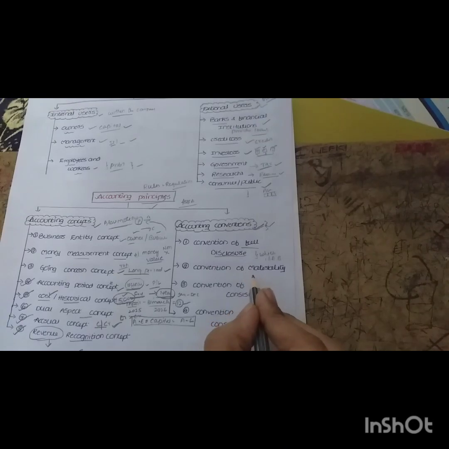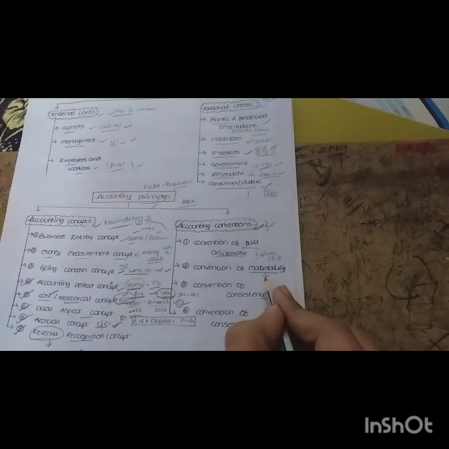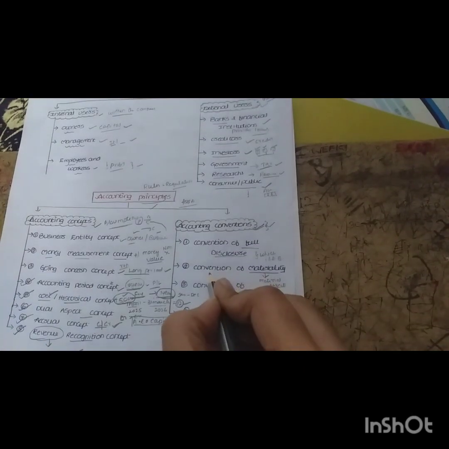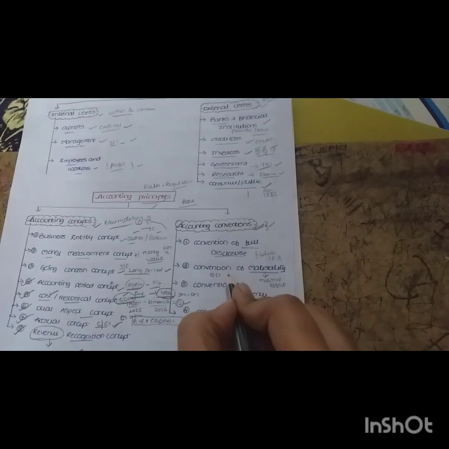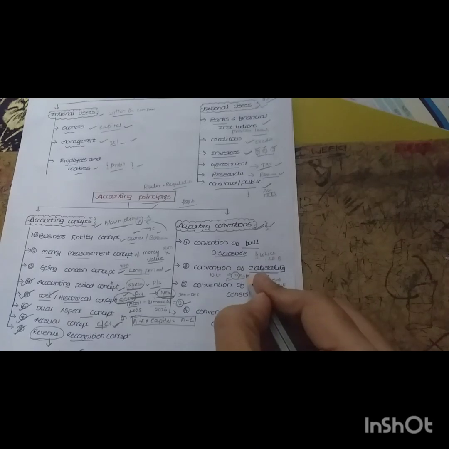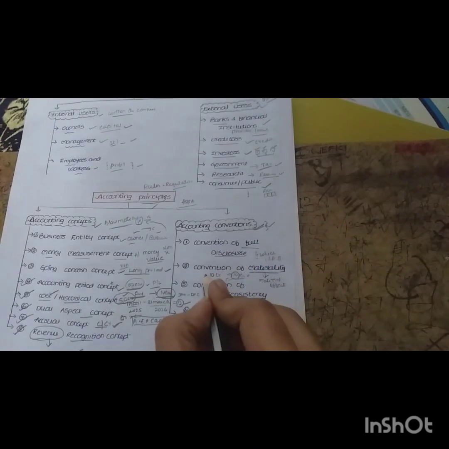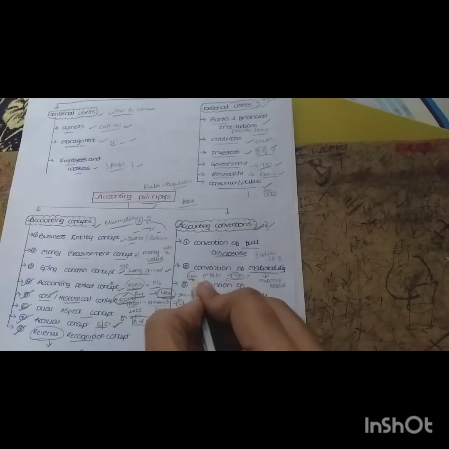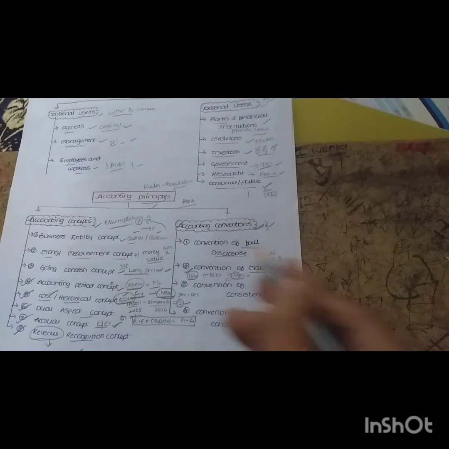Next, coming to the convention of materiality. It says record only those transactions which have a material effect on the business. Take an example. If I have a 10 crores business, and I am spending 10 rupees on some chocolate from the business, is this 10 rupees going to affect the business? No, because it is a very small amount. Suppose from these 10 crores I take 10 lakhs and use it, it is a very big amount, it may have an impact.